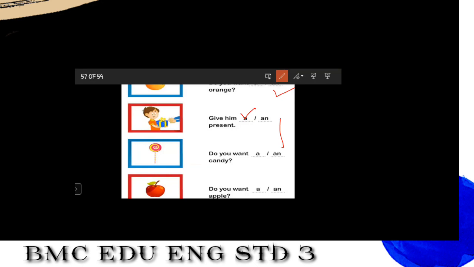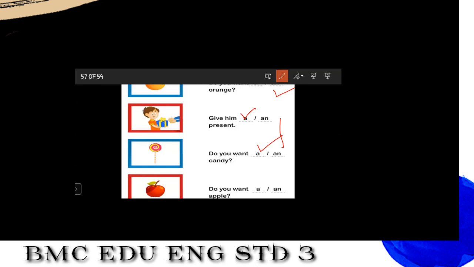Yes, students, which one is correct? See, candy is a noun. It starts with C. Recognize what is alphabet, what is vowel? Yes. Do you want a candy? Now here candy is a correct answer.